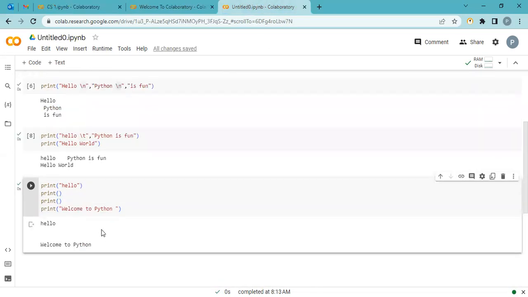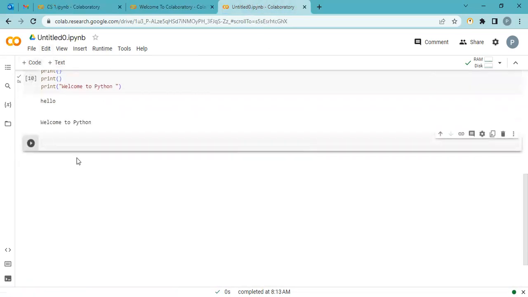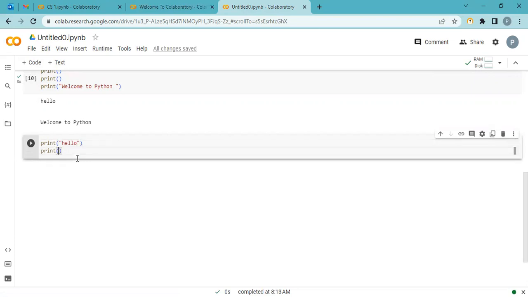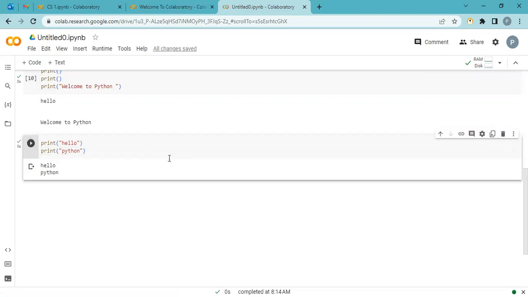Let's see the practical. So we see that if I write one print function, and in the next line I'm using another, basically it's a new line character. First print in first line, second print in the second line.